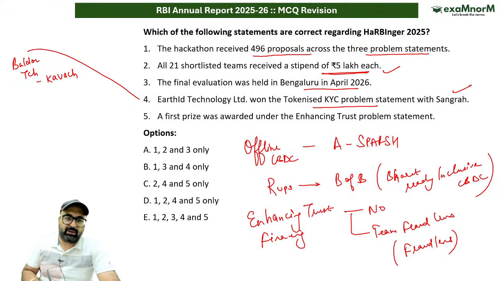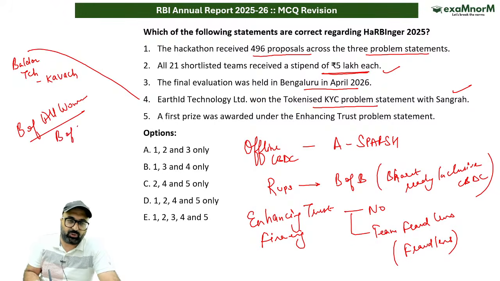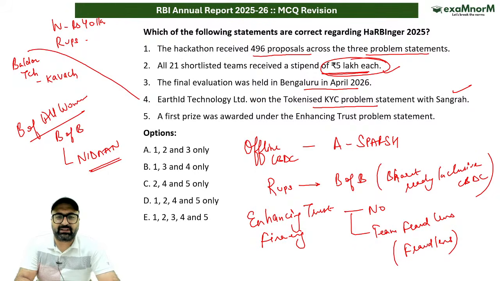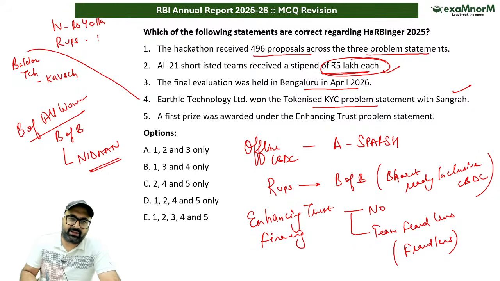इसमें अगर हम बात करें best of all women team की, तो in case of best of all women team we have again Bank of Baroda, the Baroda Research and Innovation Center, and the solution given by them was Nidan. तो हमने स्टाइपेंड के लिए 5 लाख, सर विनर को मिलता है 40 लाख. और रनर्स अप को जो प्राइज मनी मिलता है दैट इज 20 लाख. बेस्ट वुमेन टीम अगेन 20 लाख.